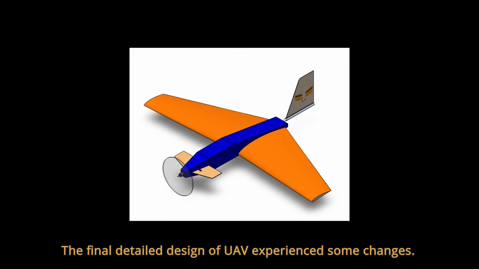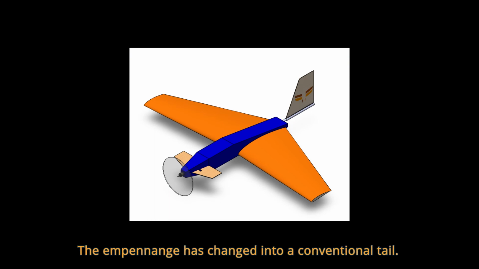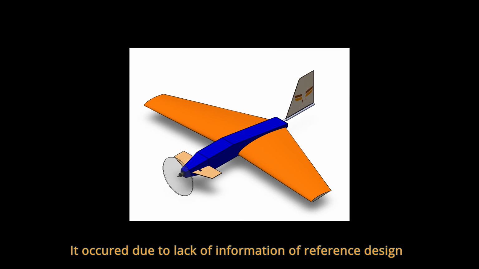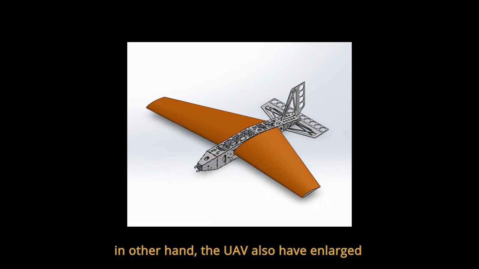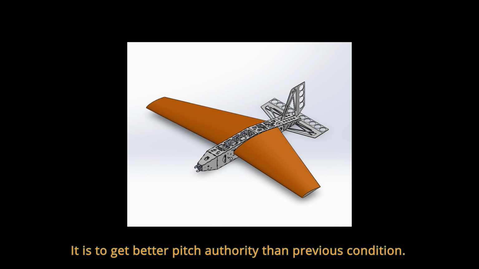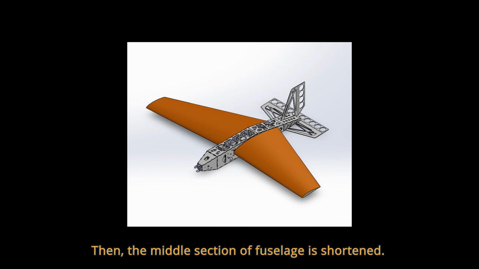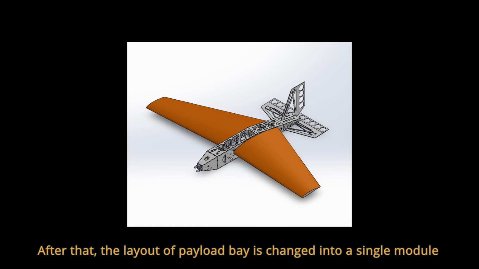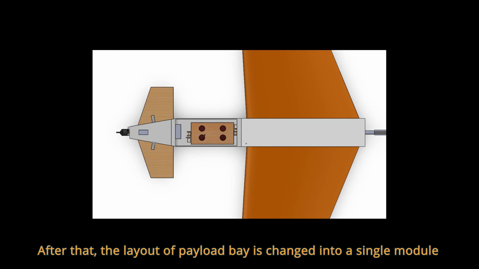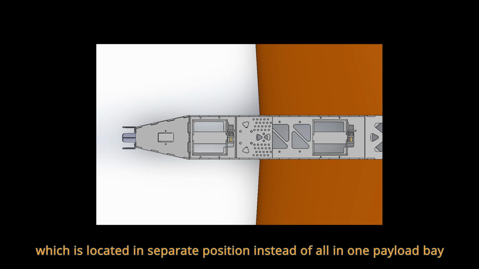The final detailed design of the UAV experienced some changes. The empennage has changed into a conventional tail. It occurred due to lack of information of reference designs which have similar flight conditions with the conceptual design. On the other hand, the UAV also has an enlarged horizontal tail volume coefficient. It is to get better pitch authority than the previous condition. Then, the middle section of the fuselage is shortened. It can reduce the overall weight and make the UAV more compact. After that, the layout of the payload bay is changed into a single module which is located in a separate position instead of all in one payload bay.